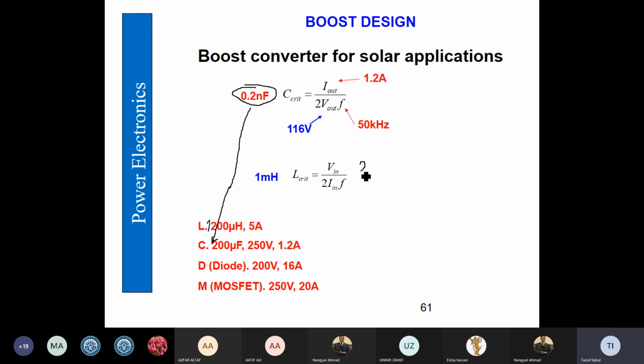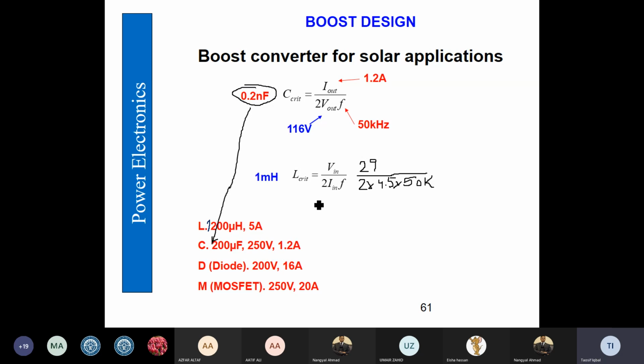So input side voltage is 29, divided by 2 into I in, which is 4.5 amperes, multiplied by 50 kilohertz. And then we find the critical value equal to 1 millihenry.